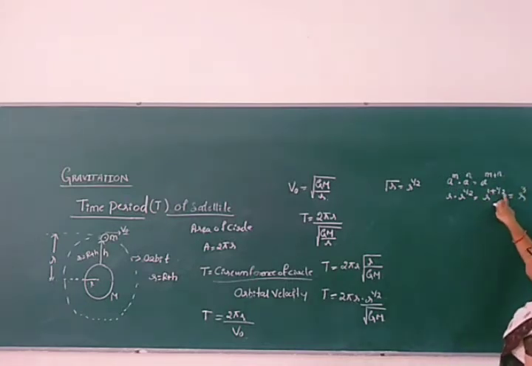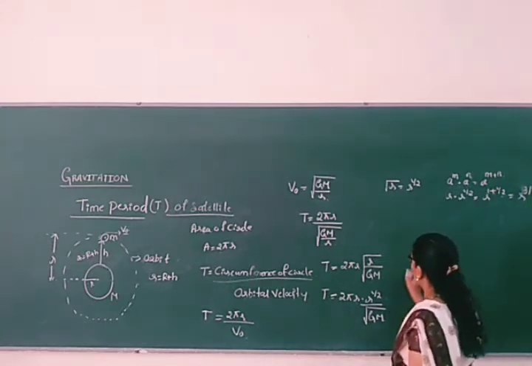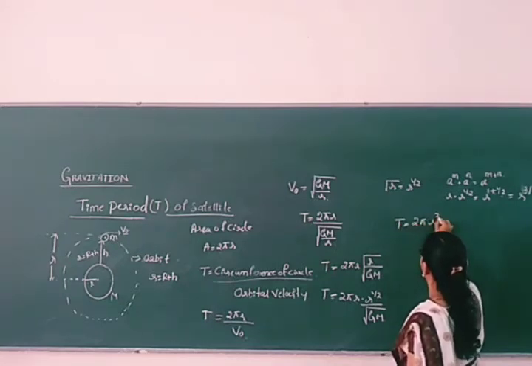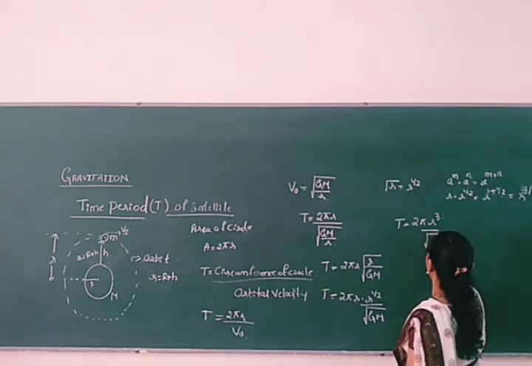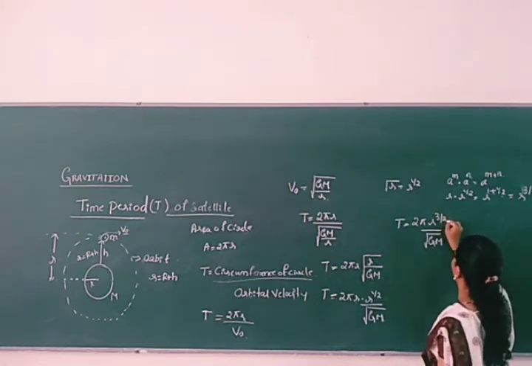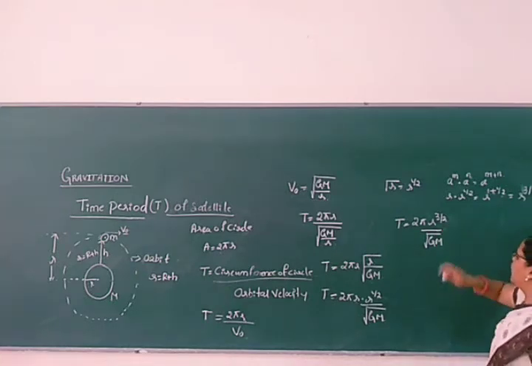I need to say that 2 into 1 LCM, take down 2 plus 1, 3 by 2. Now I will write it here directly. T is equal to 2 pi r cube divided by root m here, right? Root 3 by 2 here. r raised to 3 by 2.